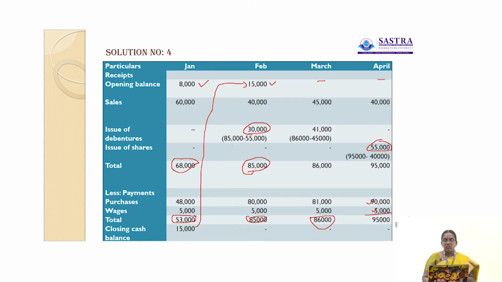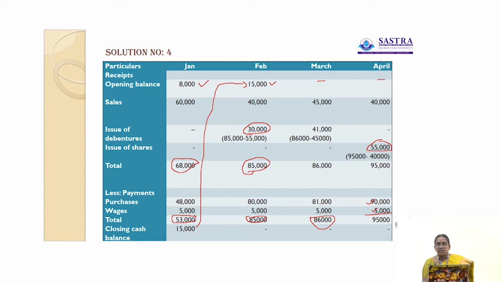First, on January 1st we have a closing balance of 15,000. That closing balance is carried forward to the next month of February, 15,000. Then sales was given here. The total amount of opening balance and sales is 55,000, but the total payments is 85,000.